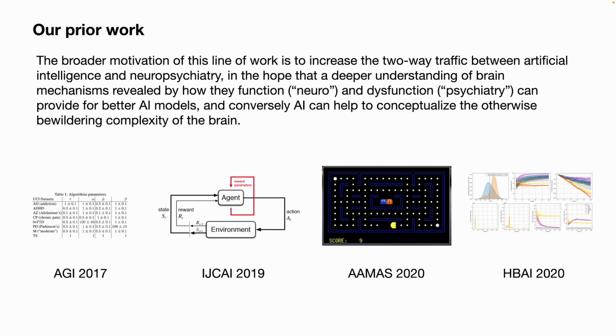This all starts from AGI 2017, where we proposed different types of bandit algorithms, which are a simplified version of human decision making, basically trying to mimic different types of psychiatric disorders. Then we extended this framework to the reinforcement learning domain in our PRICAI 2019 and AAMAS 2020 papers, where we model the reward parameters for how the agent interacts with the environment and learns from the history. It turns out that they can not only be a good model for human behavior, but also be very useful AI algorithms for AI tasks.